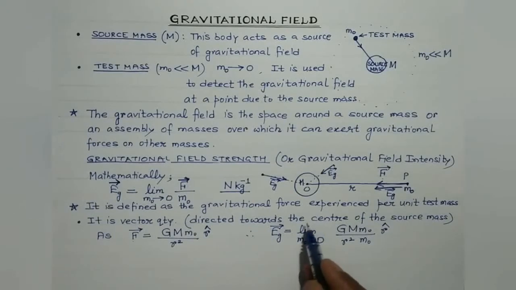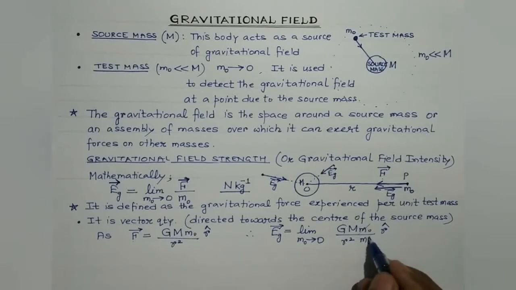And I've told you the significance of using this limit. It simply is symbolic of the fact that the magnitude of the test mass is very, very small. It is negligible. It actually approaches 0. That is the reason why it is known as the test mass. It is used to detect the gravitational field at a point due to the source mass, right? So, M naught gets cancelled.